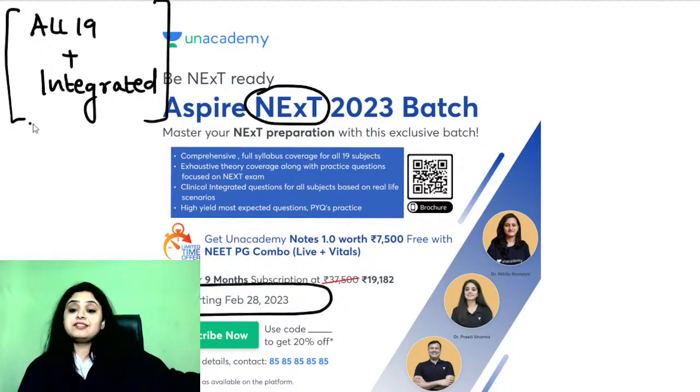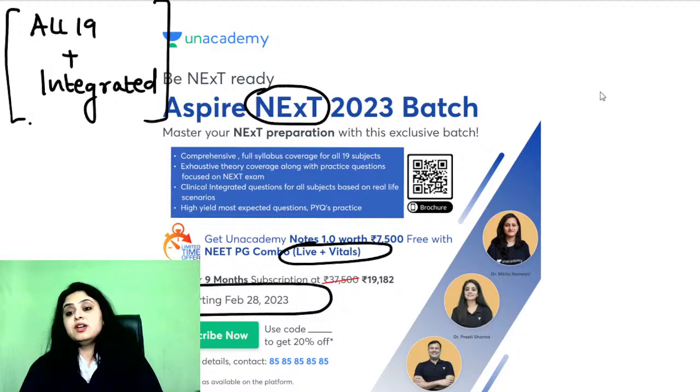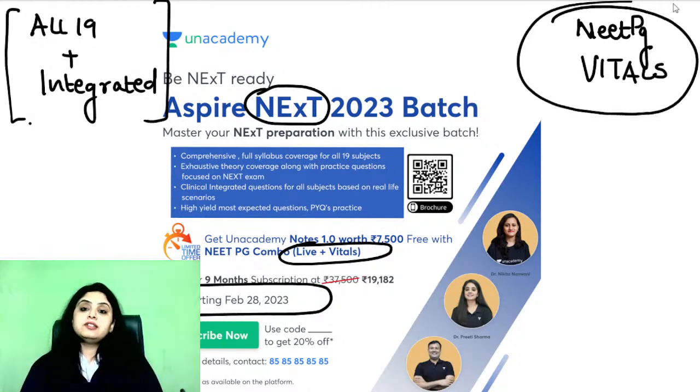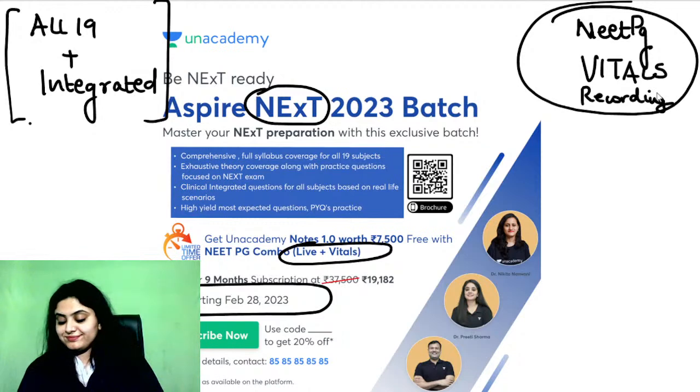So if you're planning for next year exams and beyond, this is what is something that you could go ahead with, because this will have all the integrations. Also, that will also have the NEET PG Vitals. What is NEET PG Vitals? So all of you, I know you love live classes, but you also wanted recorded sessions. So all of us have recorded NEET PG Vitals for you. These are the recordings of all the 19 subjects which have been done by all the 19 educators, right?